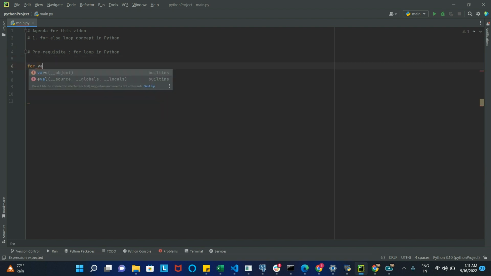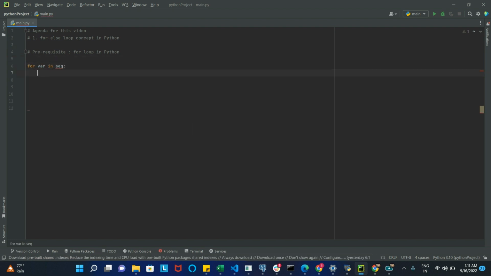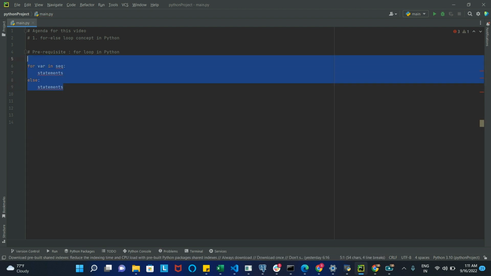For example, you have for i in sequence, then some statements, and then after this loop you will have an else statement and some statements defined within this else statement. This is how the syntax of for else loop is. Theoretically, in for else loop, a block of code specified under the else statement is executed once the loop ends. We have already seen the syntax. Now let's implement it straight away with the help of an example.